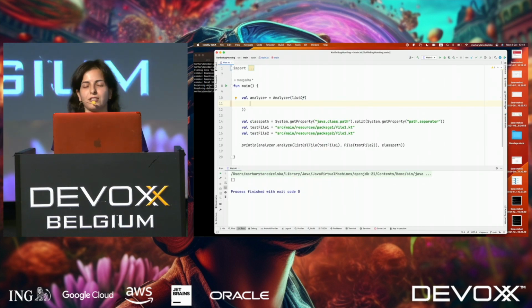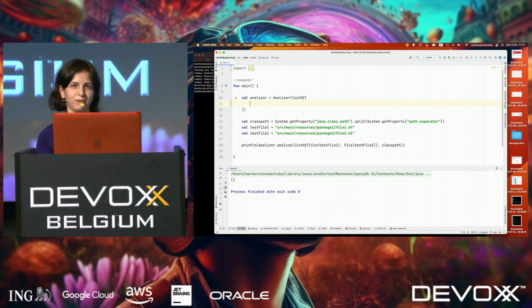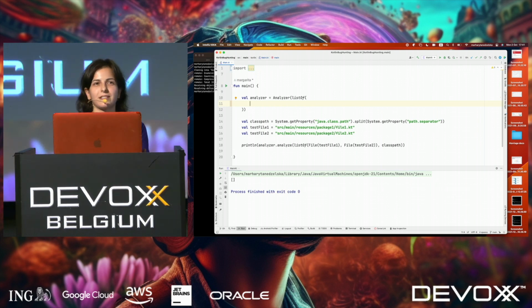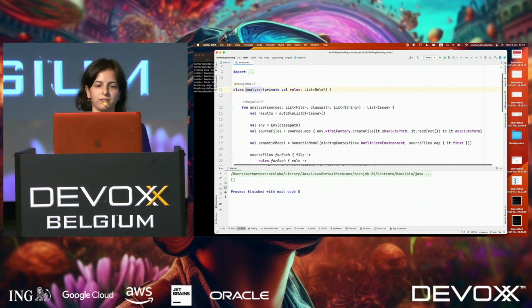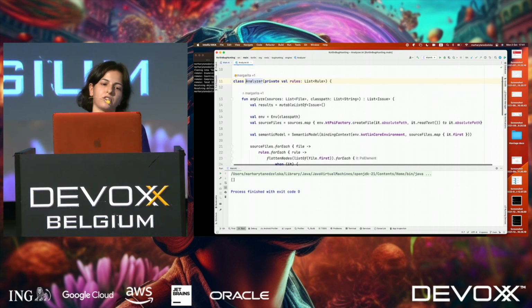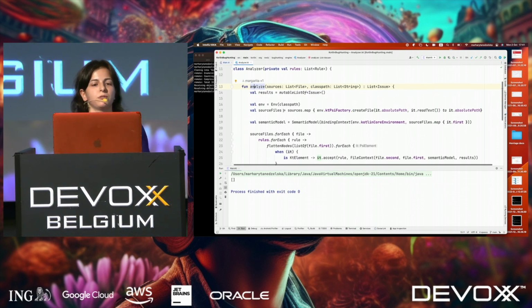Because, of course, disclaimer, it's impossible to write a proper static analyzer in 30 minutes, I prepared some skeleton for you. I just wrote a dummy class Analyzer that takes some rules in a constructor and has a function analyze that takes a list of files and a classpath. And here we are actually doing what I explained.